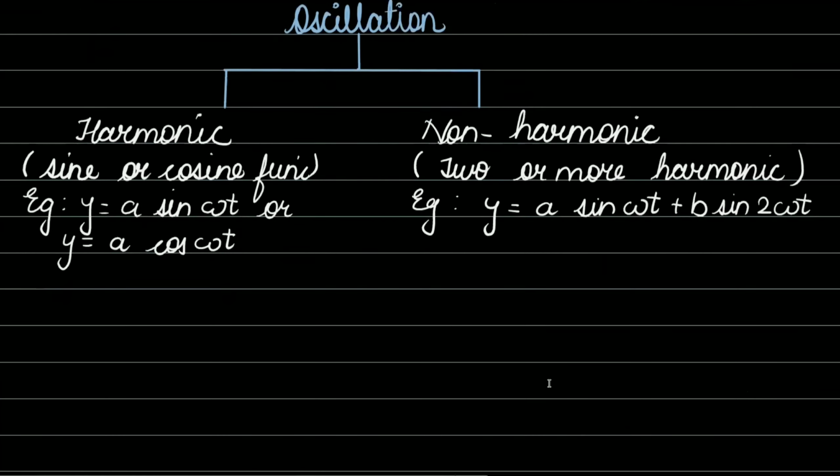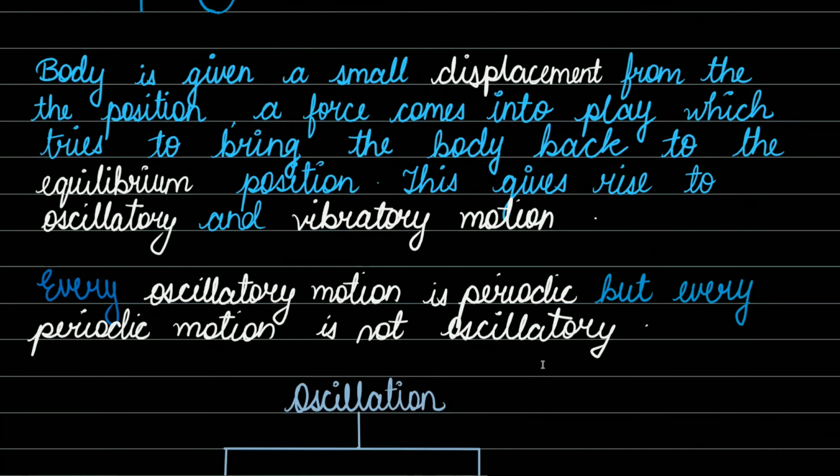If the frequency of oscillation is high, we state it as a vibratory motion. The branches of a tree oscillate to and fro at a low frequency, hence where the frequency is low it is known as oscillatory motion. And if the frequency is high, like in sitar or violin strings, such an oscillation is known as a vibratory motion.